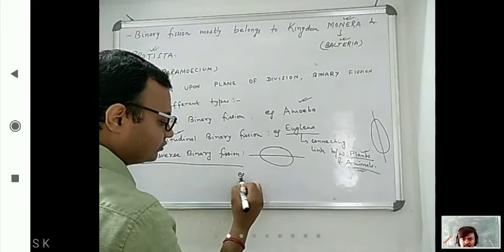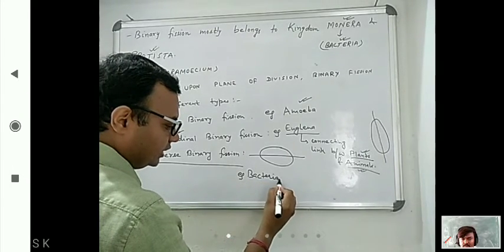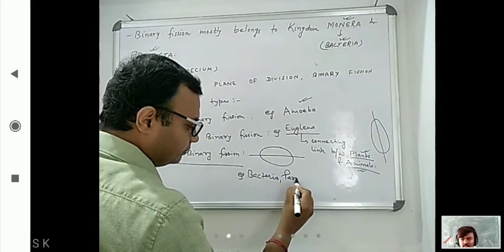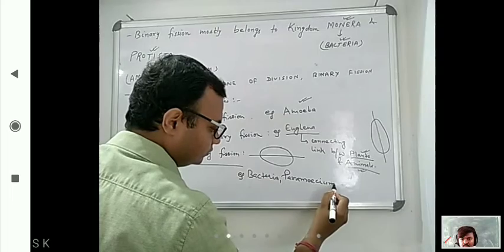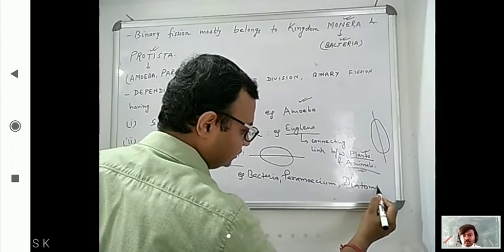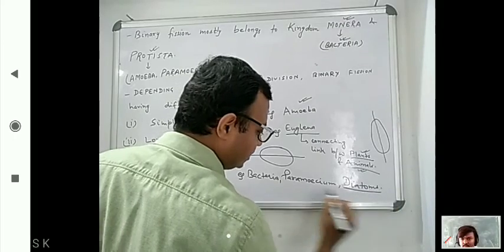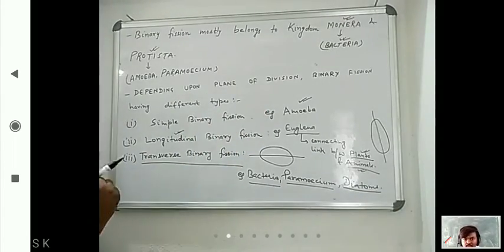So here the examples will be bacteria, paramecium, diatoms. Okay, so these are the examples belonging to transverse binary fission.